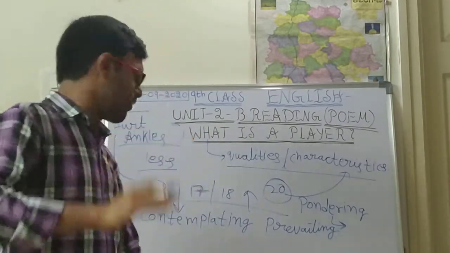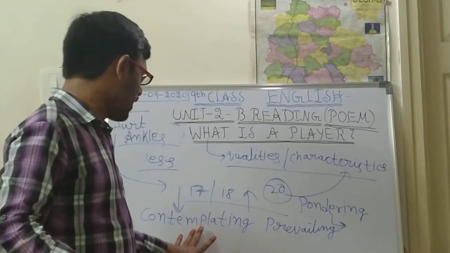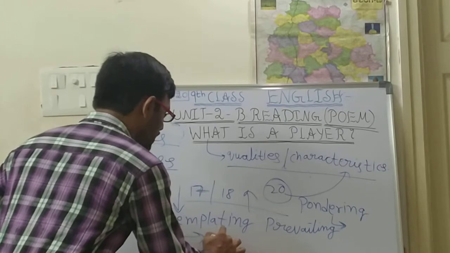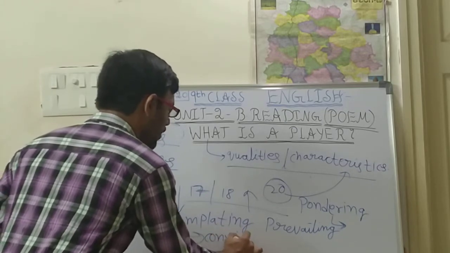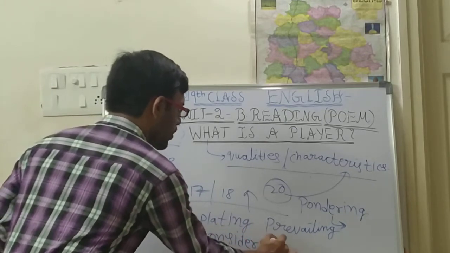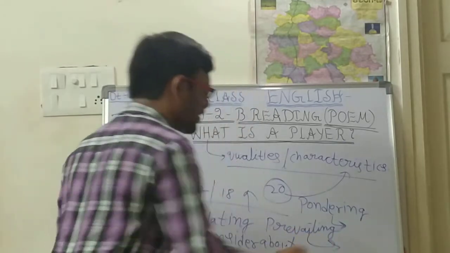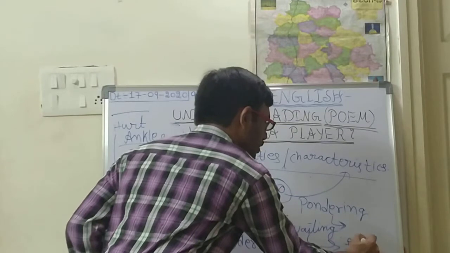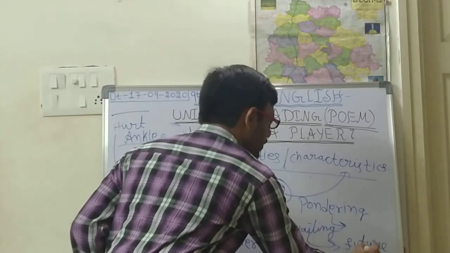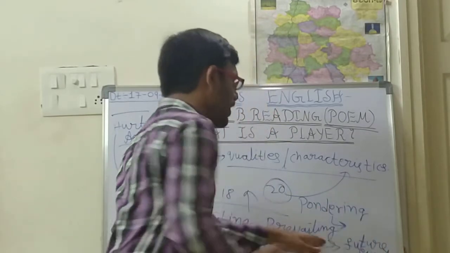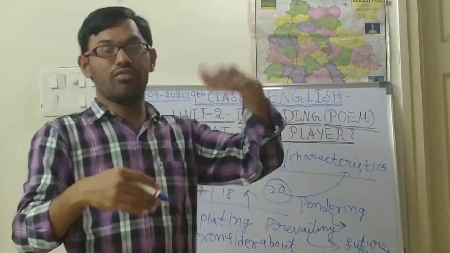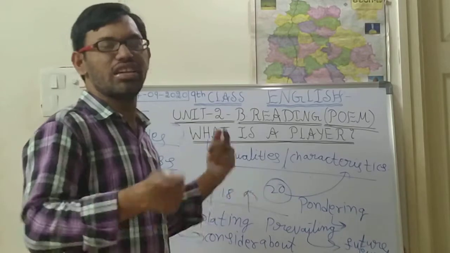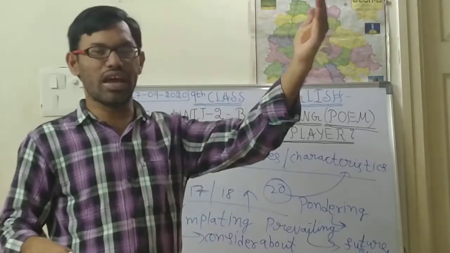They only contemplate prevailing. Contemplating means consider. They only consider about what? Prevailing means for the future, for the future events. So they always consider the future action.